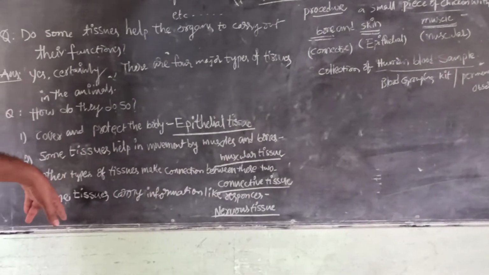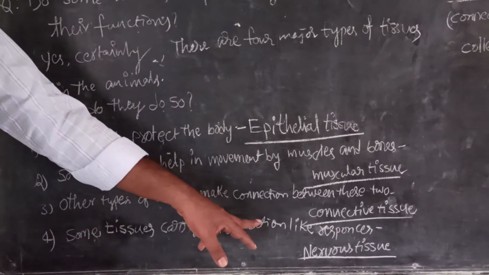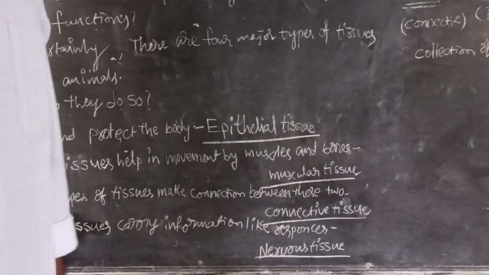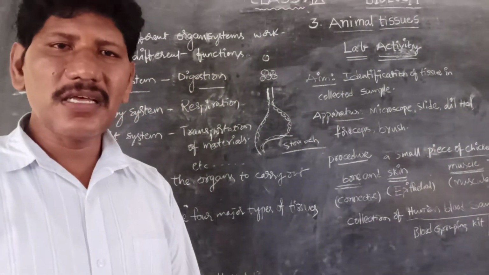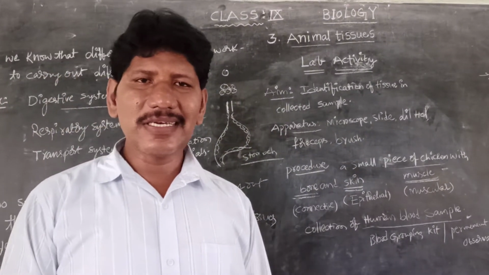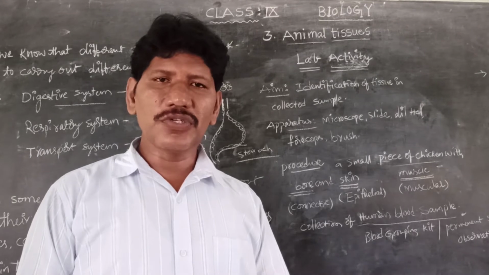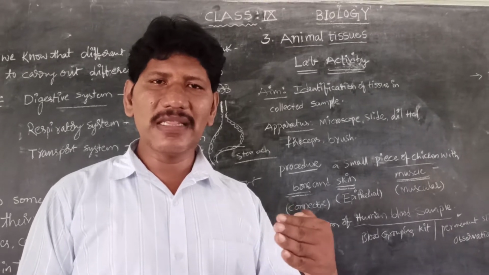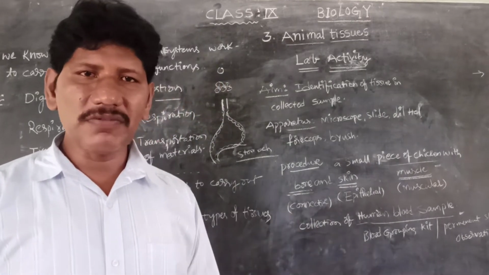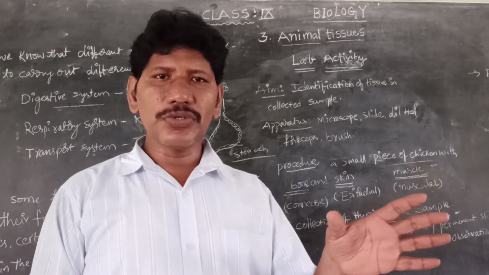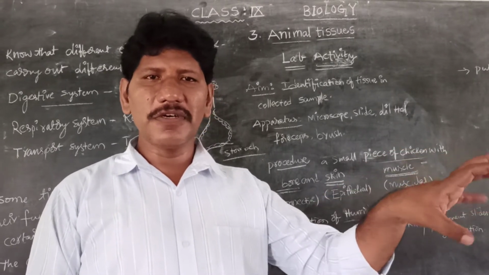Next, some tissues carry information, like responses to stimulus. This is called nervous tissue. Already we learned that cells are diverse, in the 8th class, second chapter, Cell the Basic Unit of Life. All living organisms begin their life at the cell level, but after maturation and multiplication of the cell number, they differentiate into different groups of cells meant for different kinds of functions.